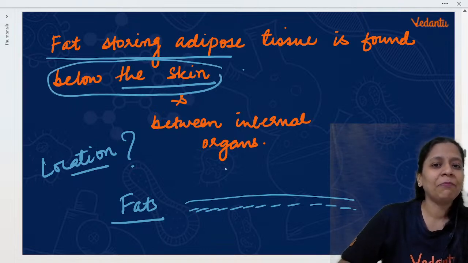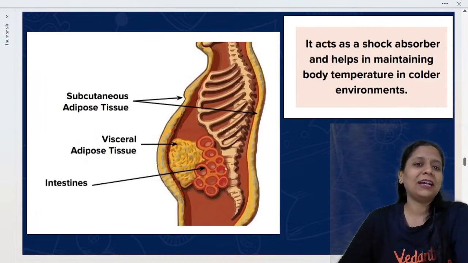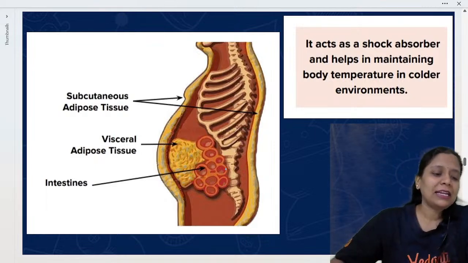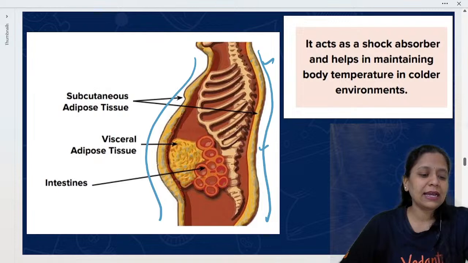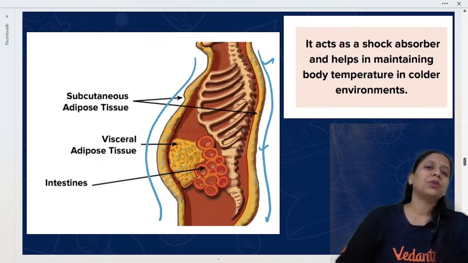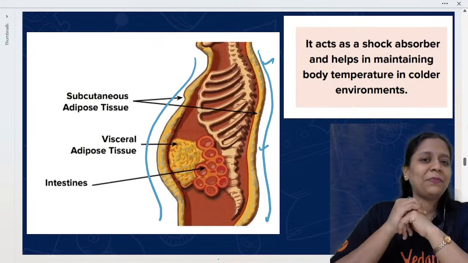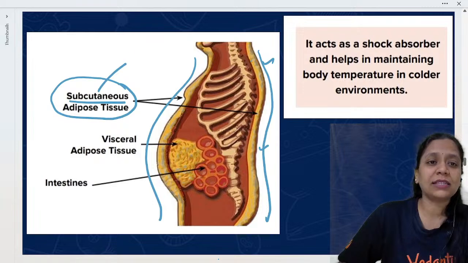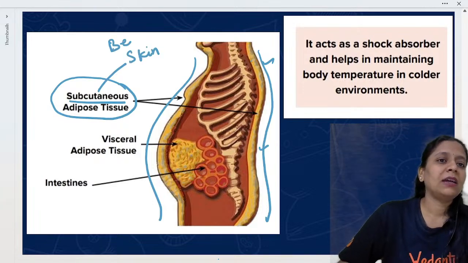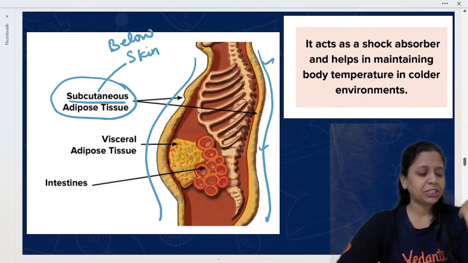Below the skin ఒకటి, ఇంకొకటి between internal organs. Okay, చూపిస్తాను చూడండి ఇక్కడ. Suppose this is our body. Can you see this yellow color lining? ఇట్లా outer body లో మొత్తం. Okay, there is a yellow color lining కదా. So that is the adipose tissue layer. Okay, so అంటే all over our body, skin కింద adipose tissue is there. Okay, along with this one, subcutaneous అంటే related to skin, below the skin. All right, so below the skin adipose tissue will be there. ఇంకొకటి ఎక్కడ? Yes, Abhishka, adipose tissue.